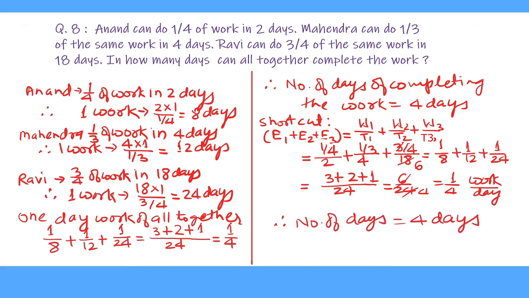So this way we can solve it directly without solving anything else. This is the shortcut of solving this question. So Anand, Mahendra and Ravi together can complete the whole work if they work together in 4 days.